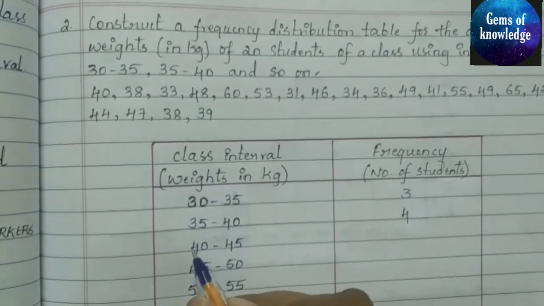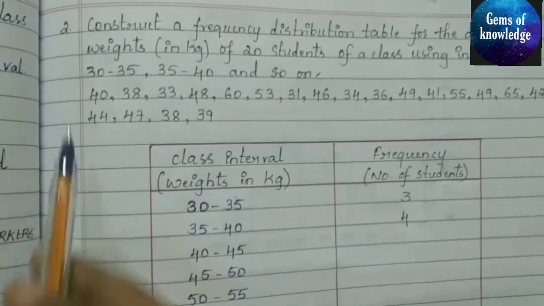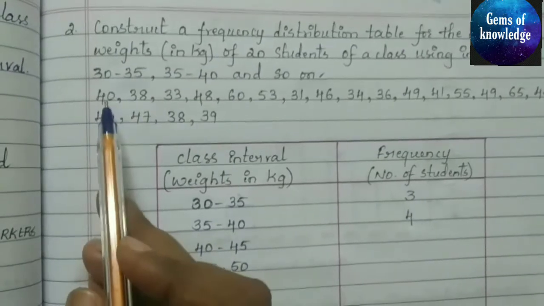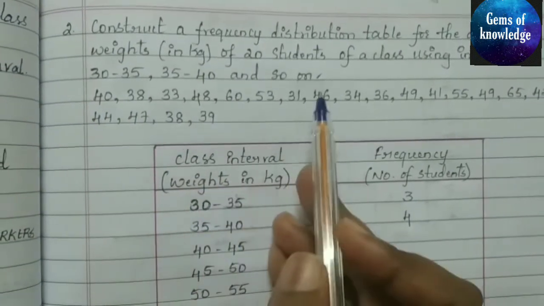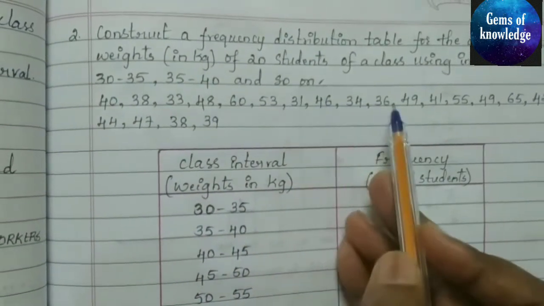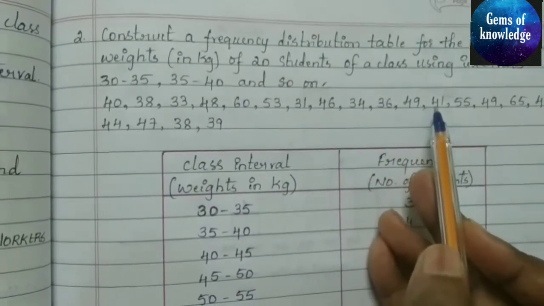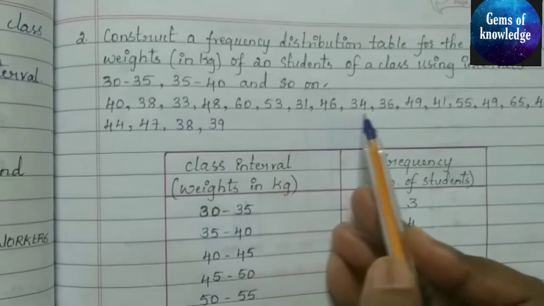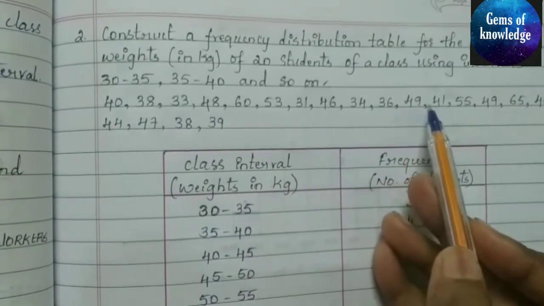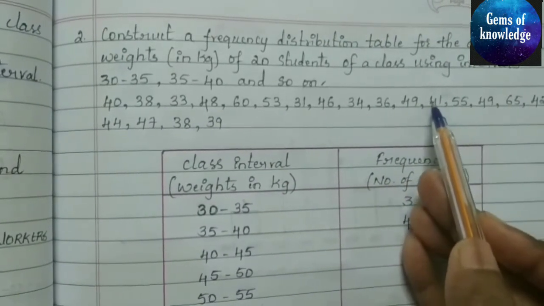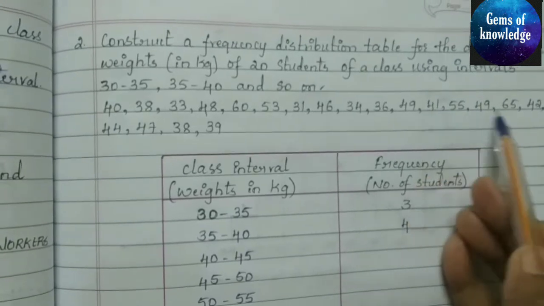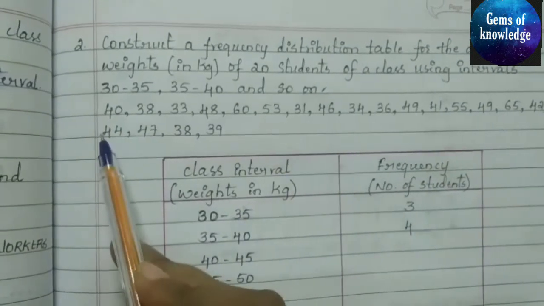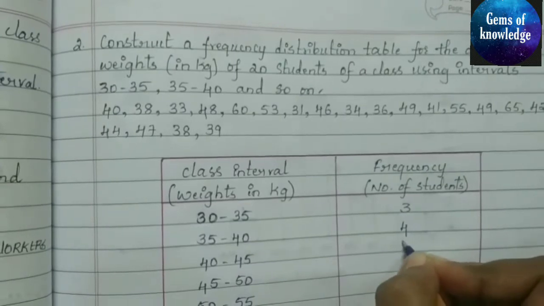Okay, so between 40 to 45, how many students? 1, 2, 3, 4 students.